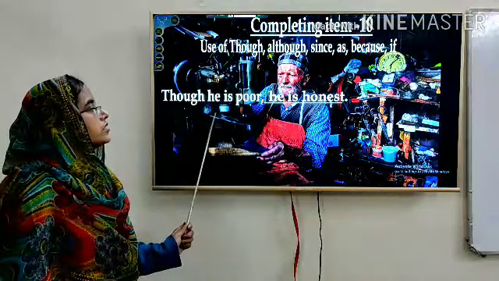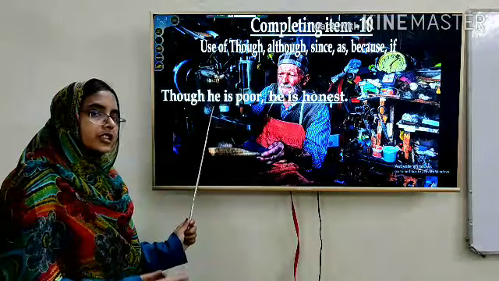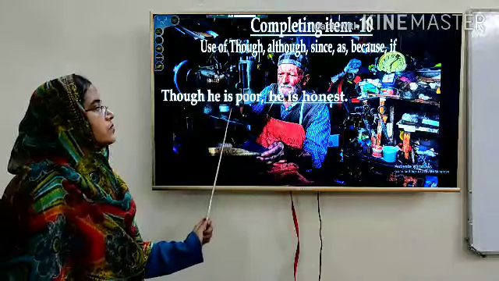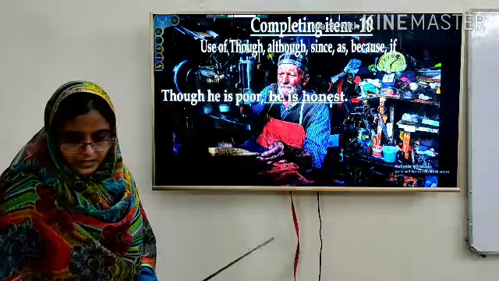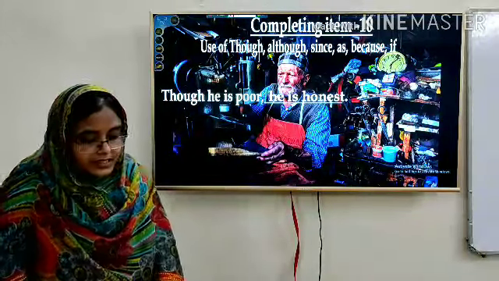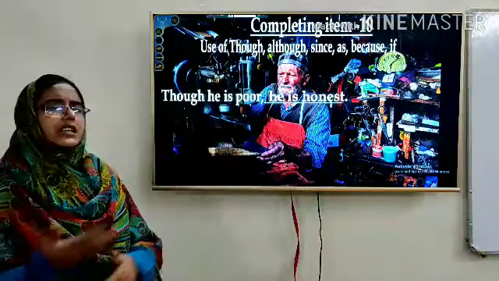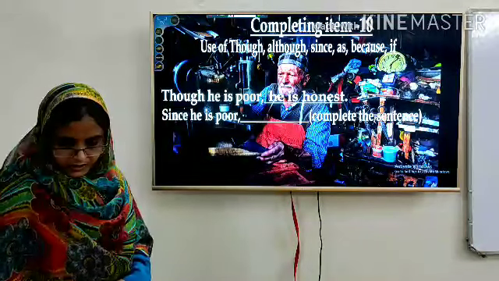So, see the sentence and think about it. Though he is poor, he is honest. This is also in present indefinite form, and the sense is something opposite. He is poor, he is honest. Since he is poor,